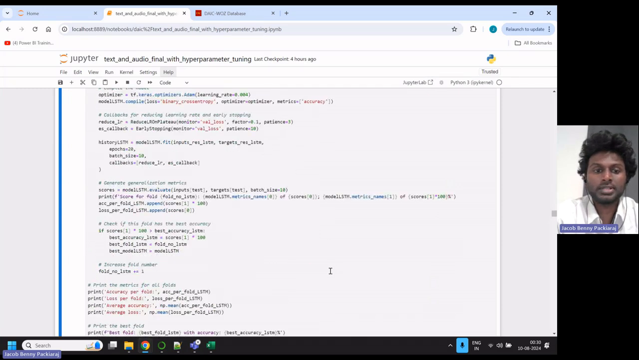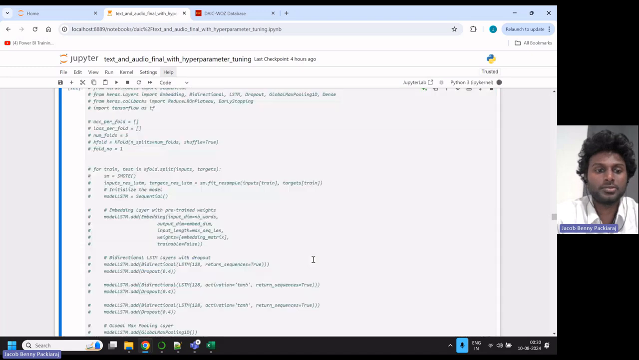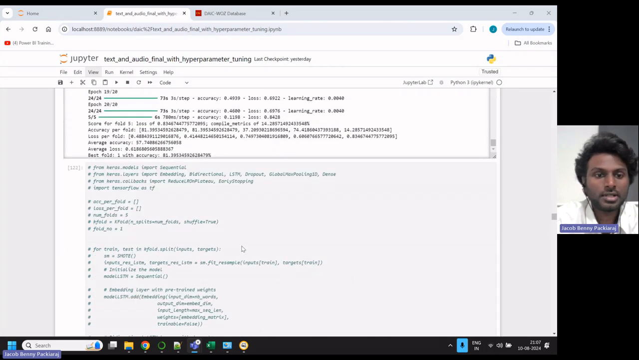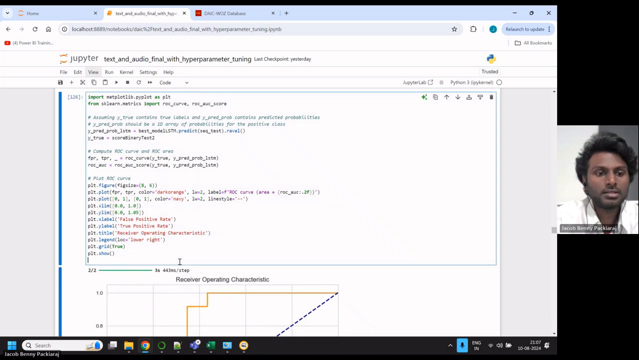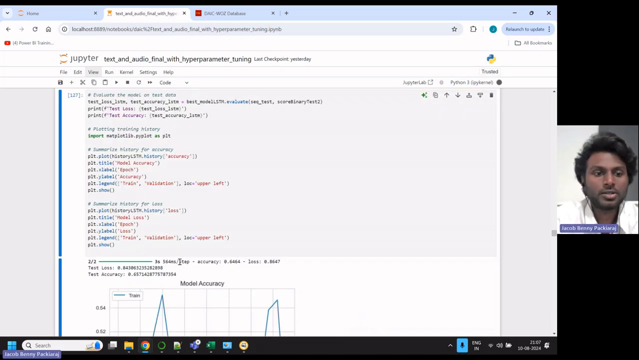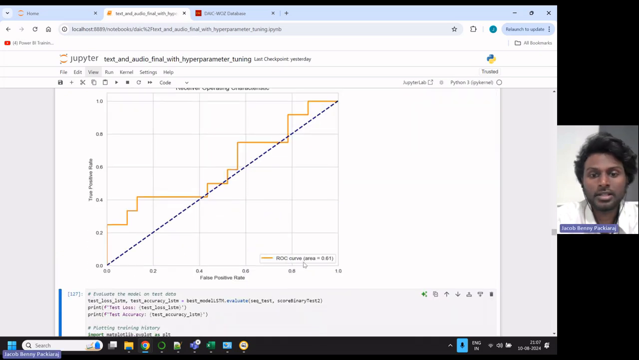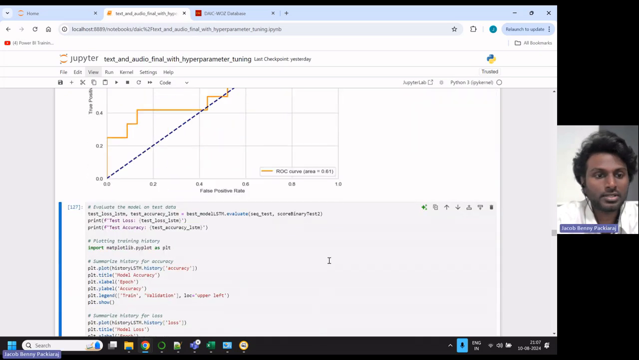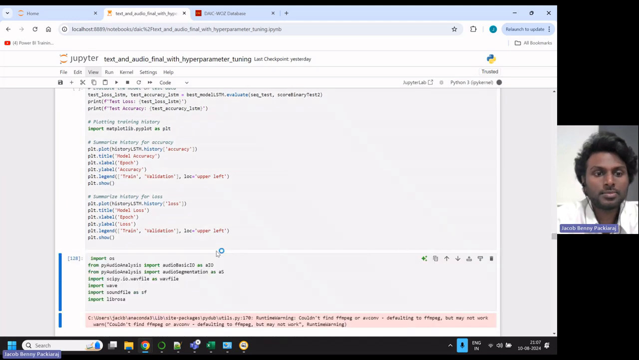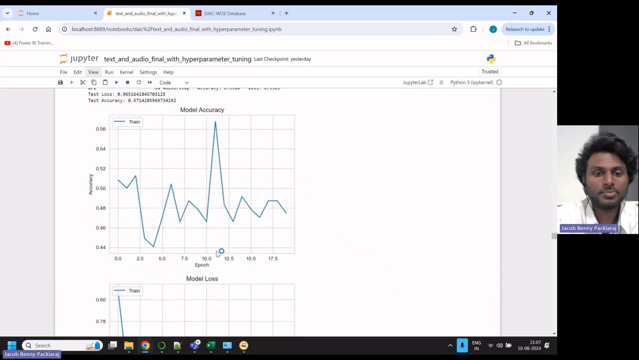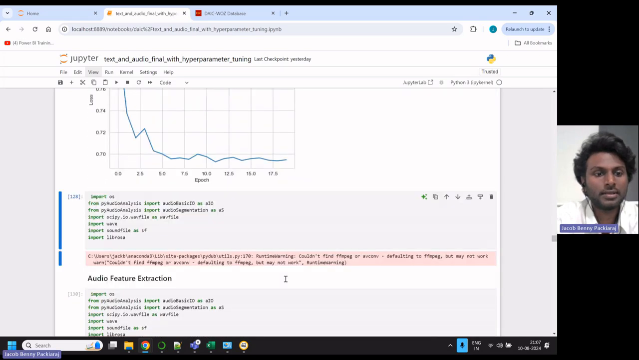This is the code for the implementation of the bidirectional LSTM model, and it has a 5-fold cross validation, and I will be running this code now. The LSTM model is built now, and the first model with the accuracy of 81.39 has been chosen. This is the ROC curve for the particular model. The ROC area under the curve comes around 0.61, and this is a plot for the accuracy and the loss for all the epochs for the particular model.